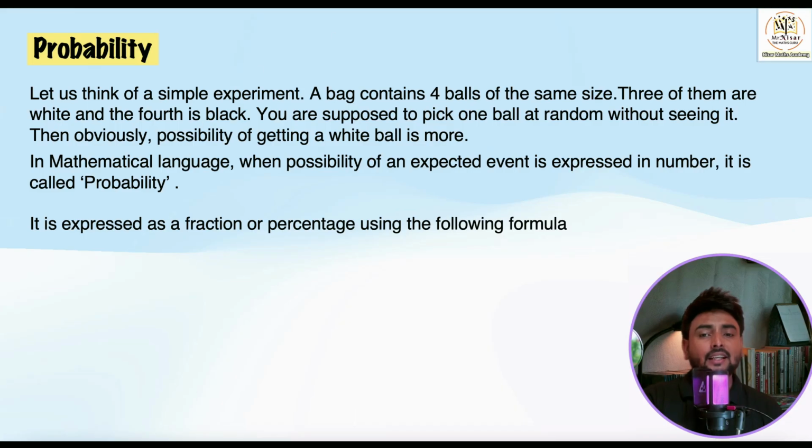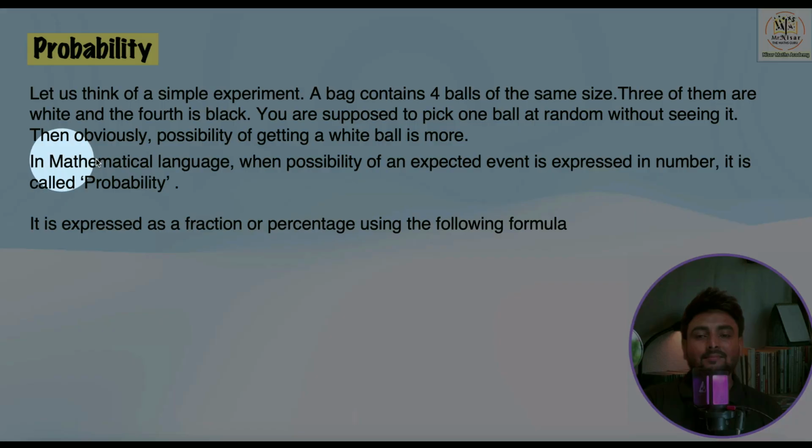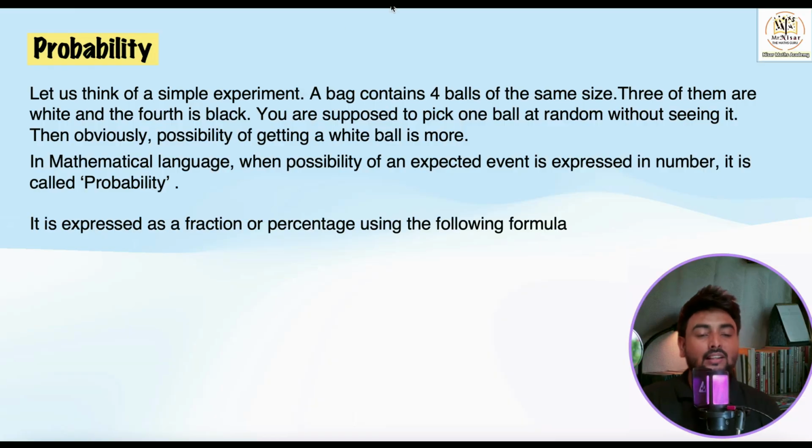So in mathematical language, when the possibility of an expected event is expressed in numbers, it is called probability. So what is actually probability? Probability is the possibility of getting something. What are the chances of getting something? When it is expressed in numbers, that is called probability. Here I have given an example where we have 4 balls, and out of them 3 are white and the 4th one is black.